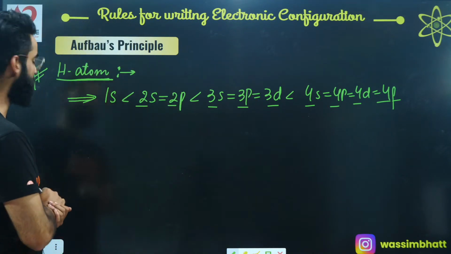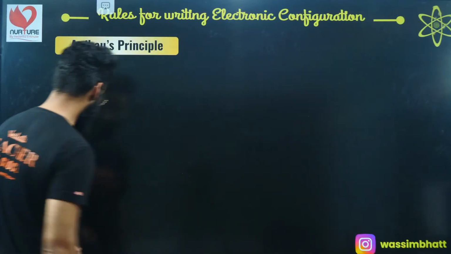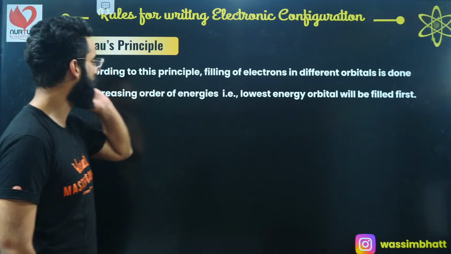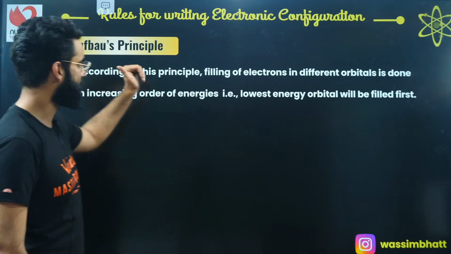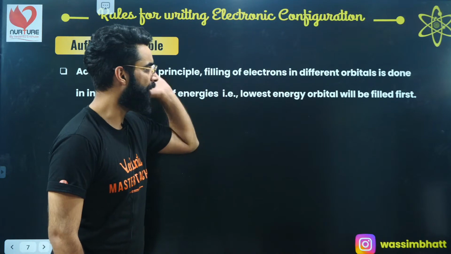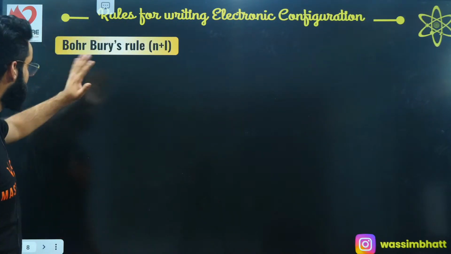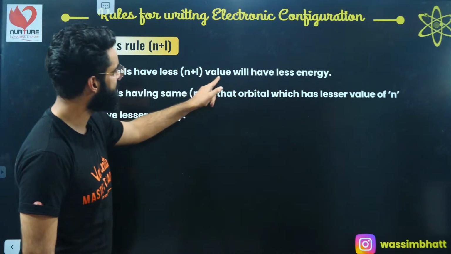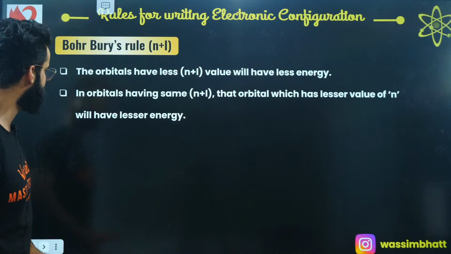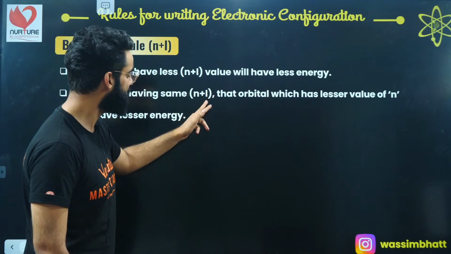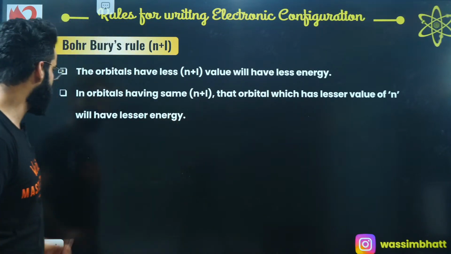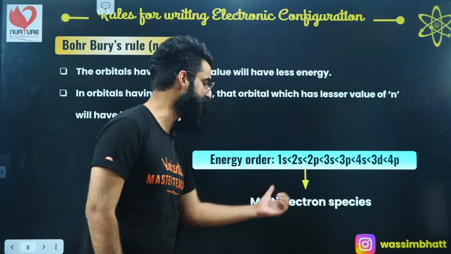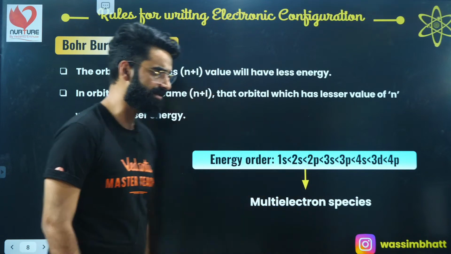Okay. Now people, this was about our Aufbau principle. Let's move on and talk about a few more important things. According to this principle, filling of electrons in different orbitals is done in increasing order of their energies. That is, the lowest energy orbital will be filled first. Point number one, which we have discussed. Then we saw the Bohr-Bury rule. The orbitals having less n plus l value will have less energy. In orbitals having the same n plus l, that orbital which has the lesser value of n will have lesser energy. And this is going to be the energy order in case of the multi-electron species, which we discussed too, right?